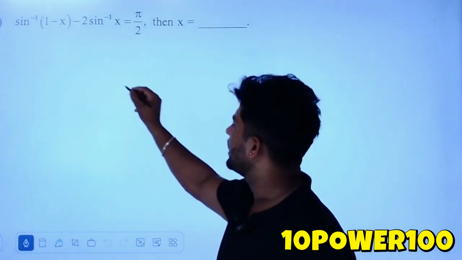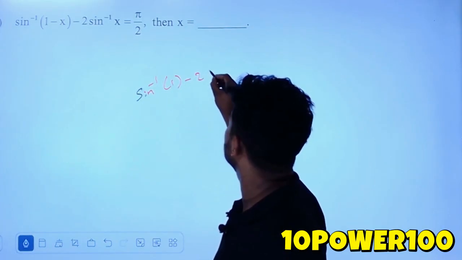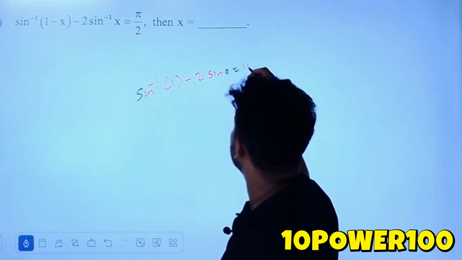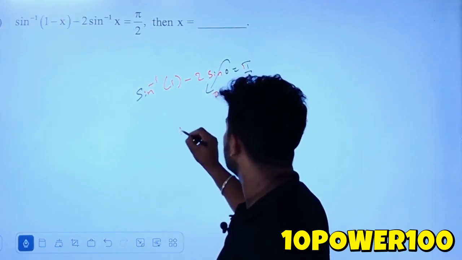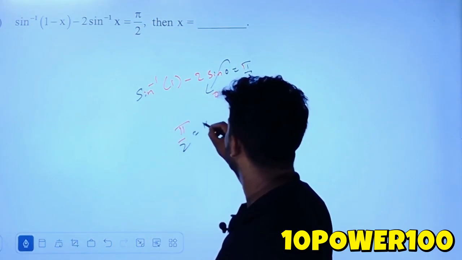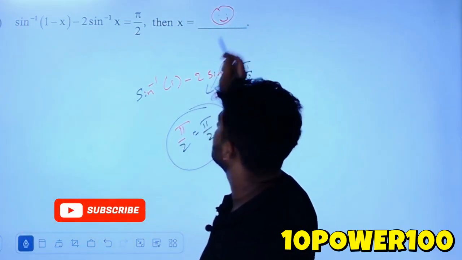So substitute and see. If you substitute, sin inverse of 1 minus 2 sin inverse of 0 is equal to pi by 2. Okay, so this 0 becomes 0. So you get sin inverse of 1, and pi by 2 is equal to pi by 2. Okay, so 0 satisfies this condition. So the answer for this is 0.